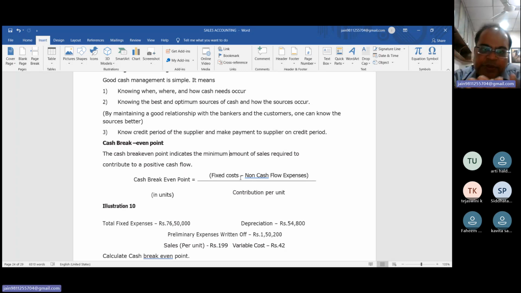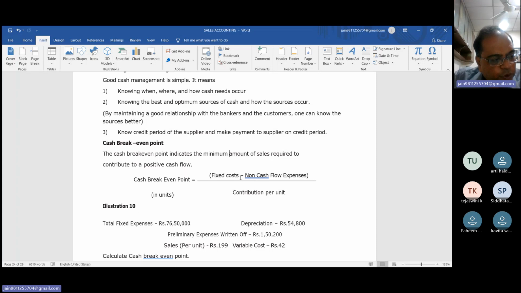And now fixed. The fixed expenses are those which remain fixed up to a certain limit of production. Suppose, beta, you have arranged business premises on rent and the rent is rupees 50,000 per month.